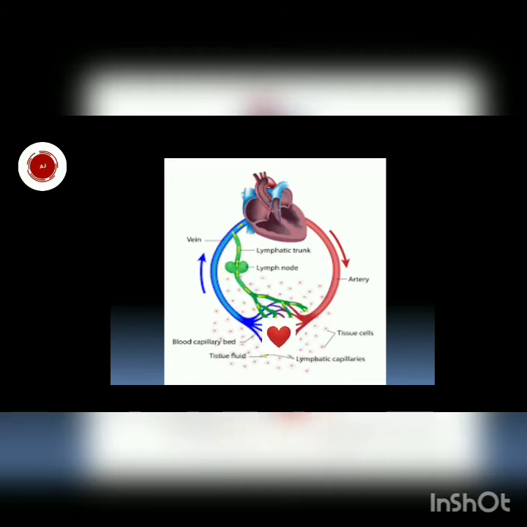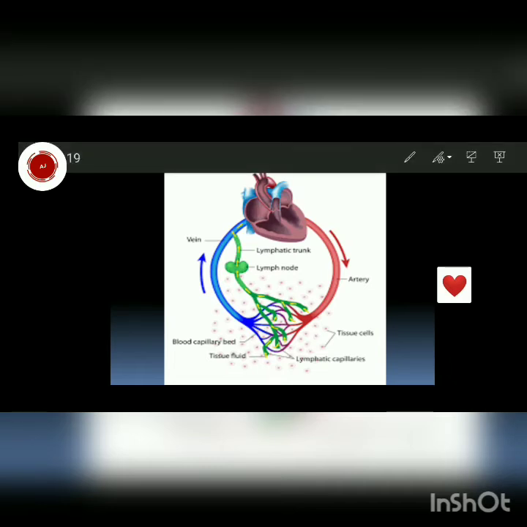So the lymph which is entering into the lymph vessels gets poured into these veins. You can see, from here the lymph gets poured into veins, and with the blood it enters into the heart, and from the heart again it joins the normal bloodstream.